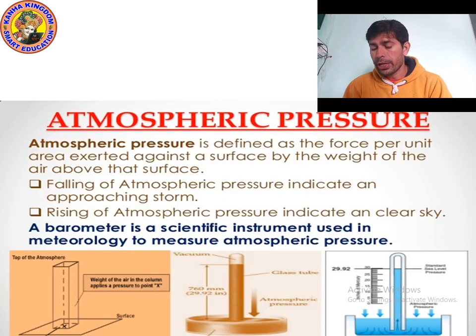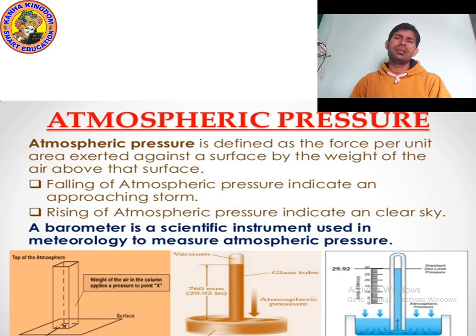Okay, so now let's talk about atmospheric pressure. So, what do you mean by atmospheric pressure? Atmospheric pressure is actually a force exerted by air, applied due to the weight of air. Force applied per unit area in the atmosphere is known as atmospheric pressure. So, in simple words, atmospheric pressure is the force per unit area applied by air.